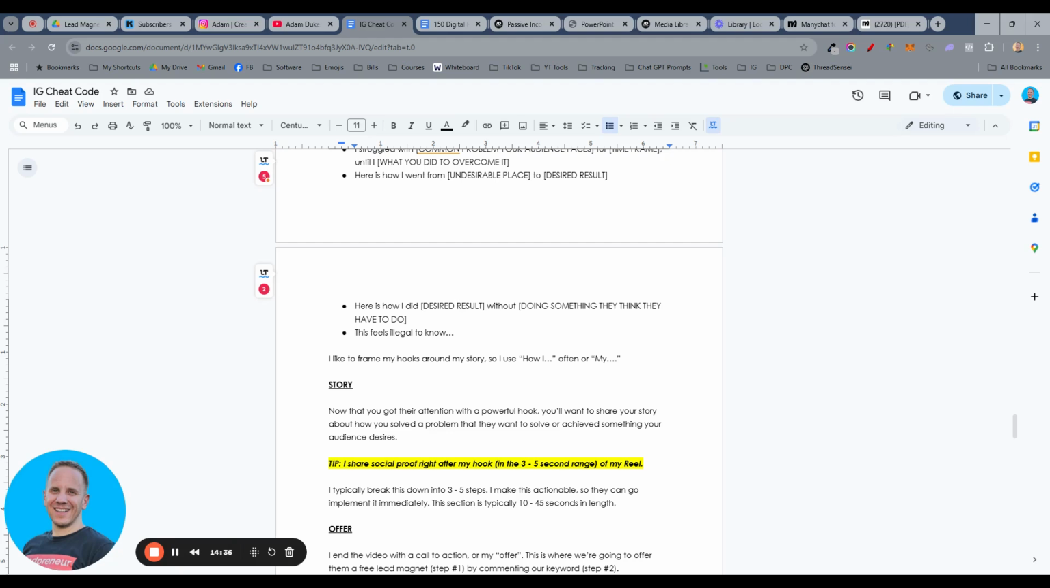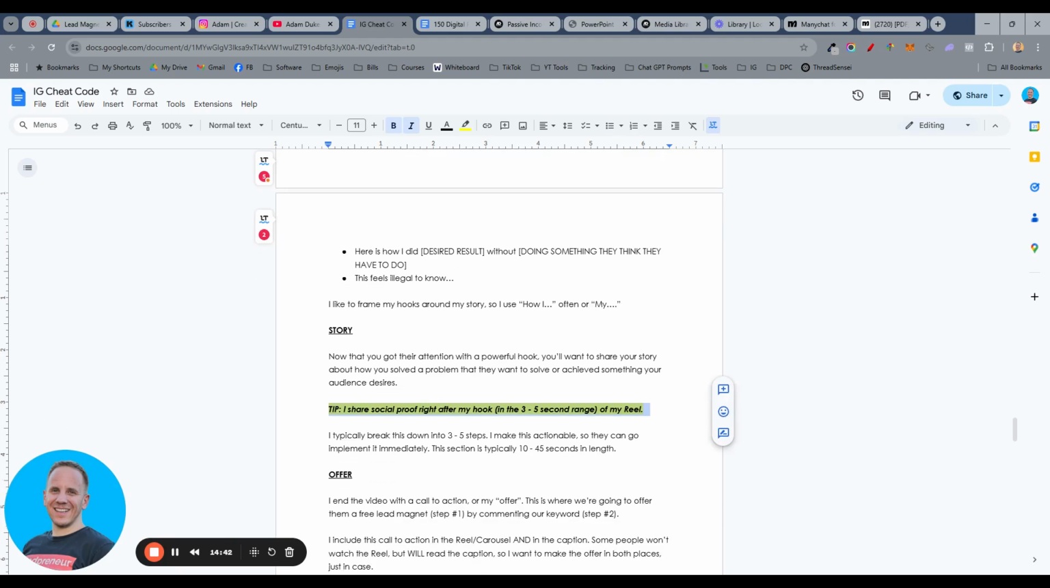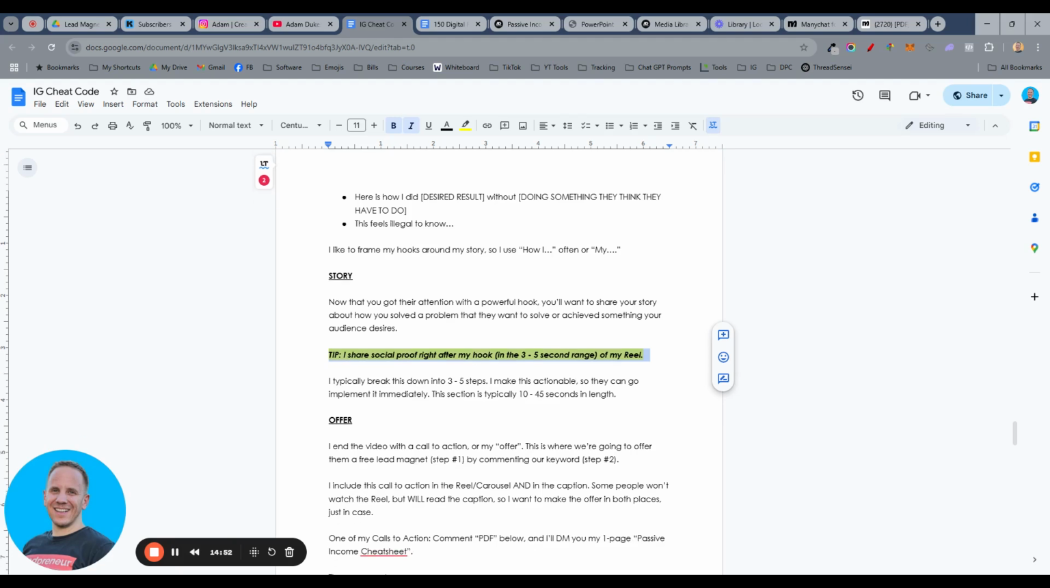And I don't see that many people doing it. It's kind of my cheat code. It's been working very, very well. So I typically break this down into 3 to 5 steps, and I share the story. It could be a story, it could be how I'm achieving something, and I break it down into 3 to 5 steps and explain it to them. And then the last part of your reel is going to be your offer.